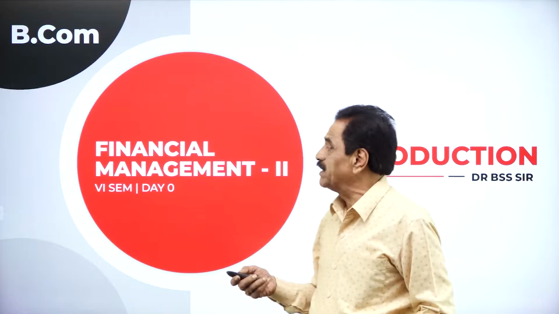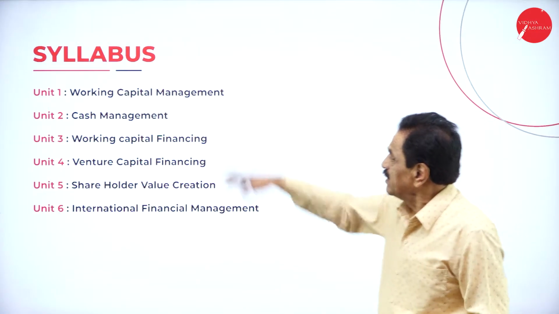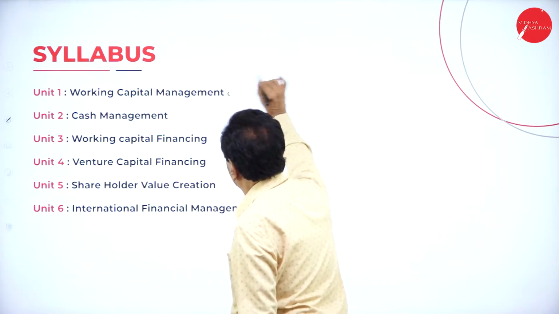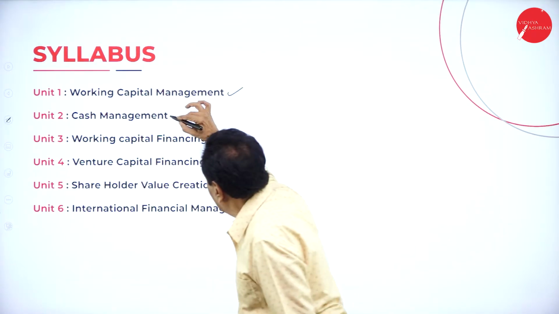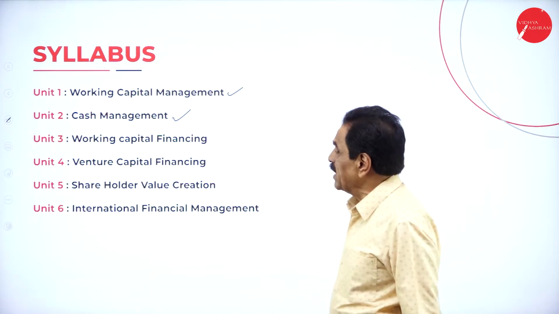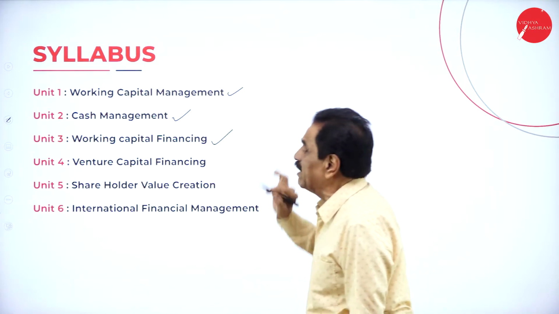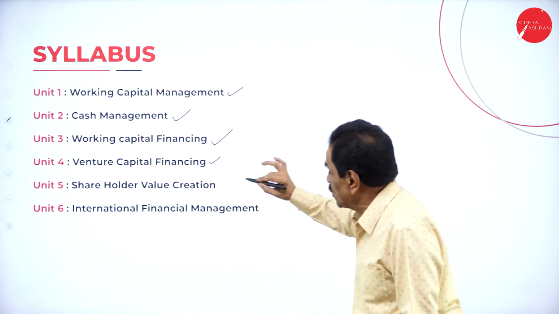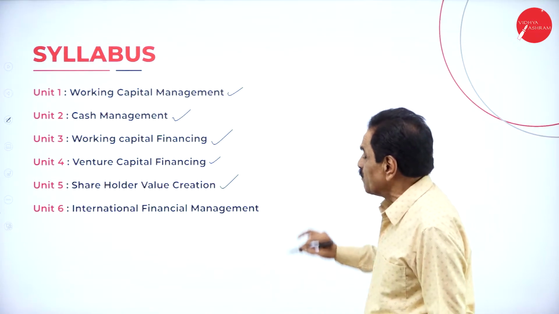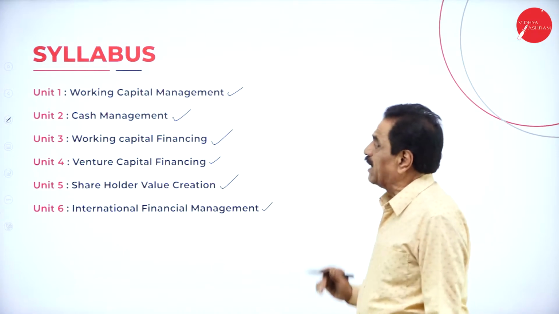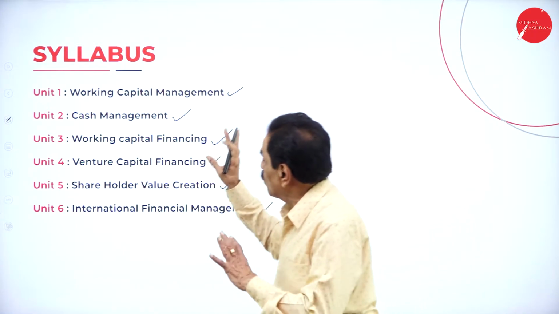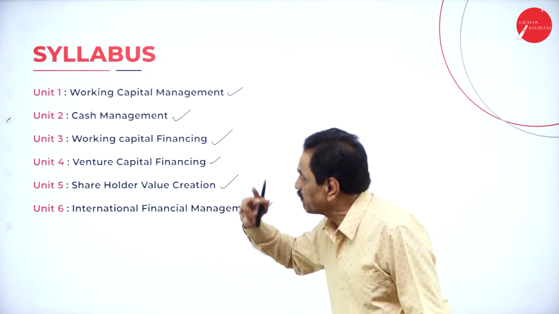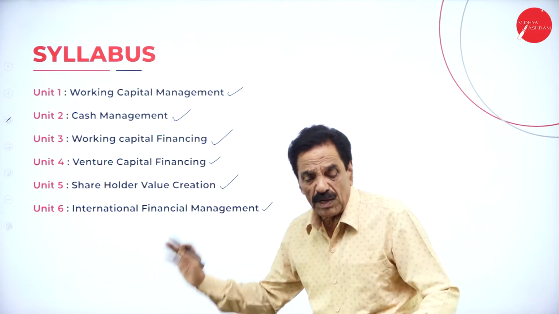We move on to the syllabus now. The syllabus goes like this. First is working capital management. Second is cash management. Number 3 is working capital financing. Number 4, venture capital. Number 5, shareholder value creation, and international financial management. So we have working capital management, cash management, working capital finance. We'll go one by one now.